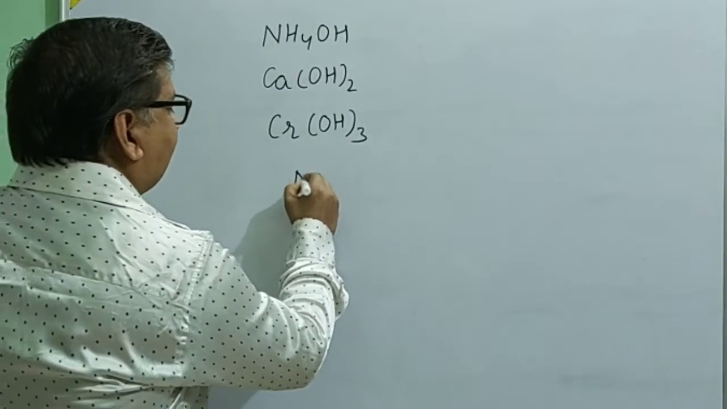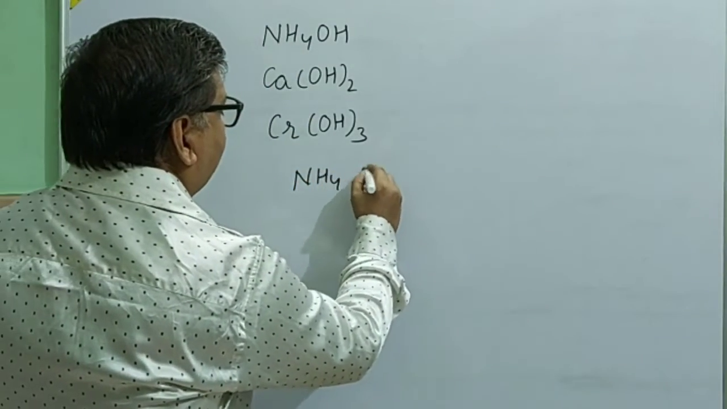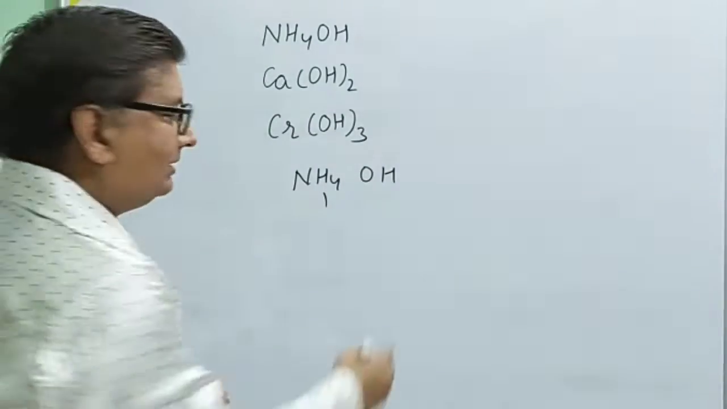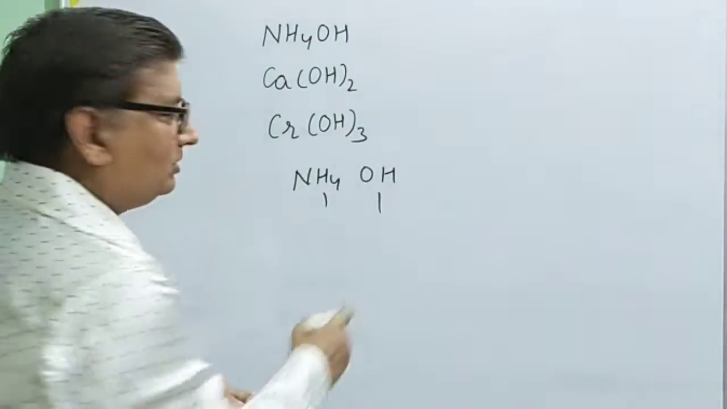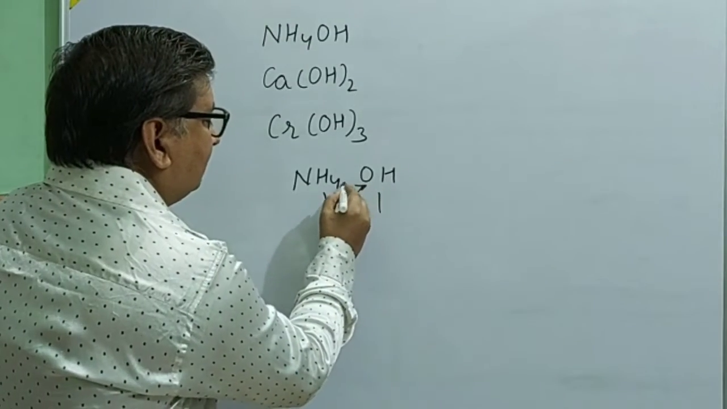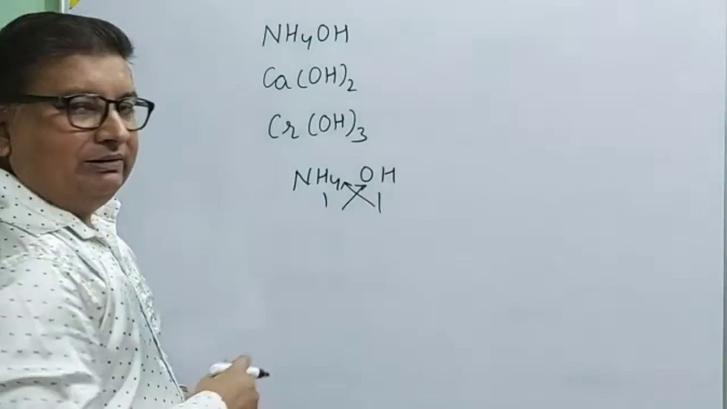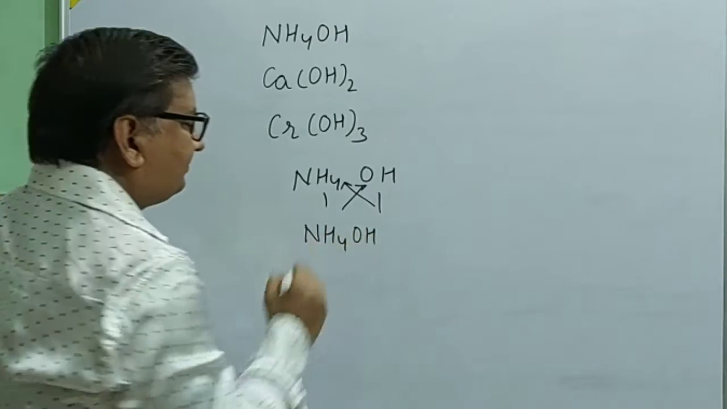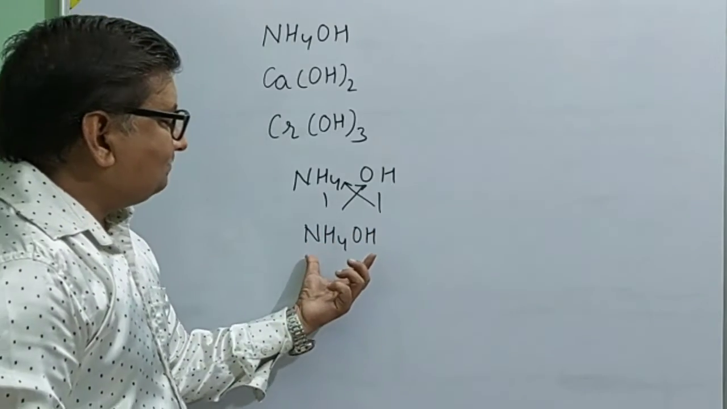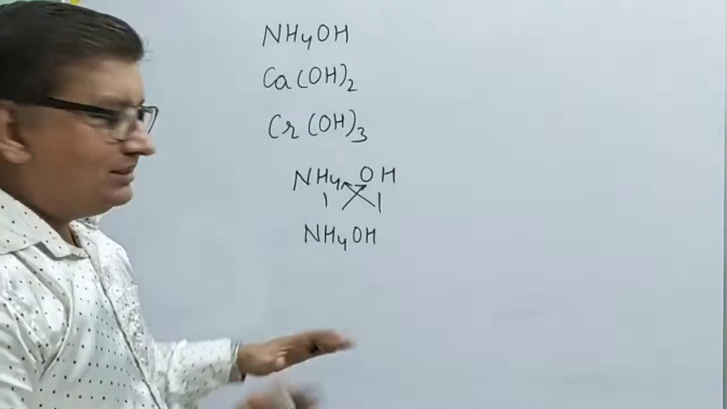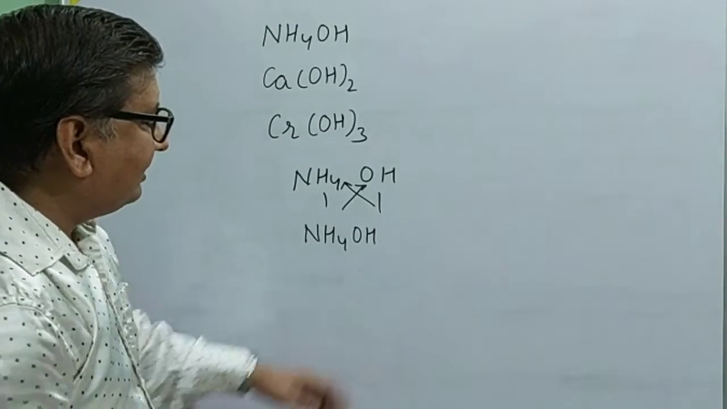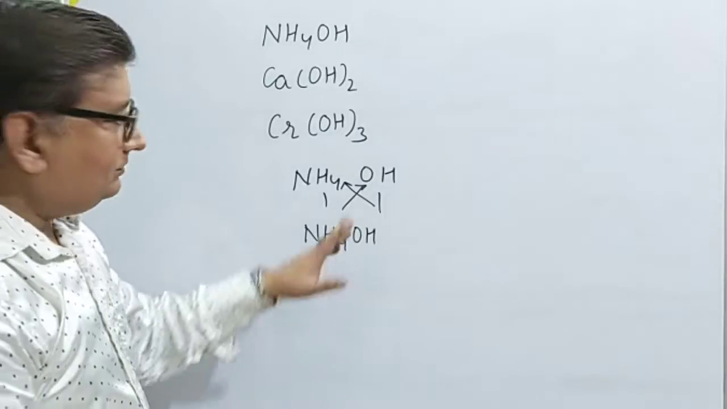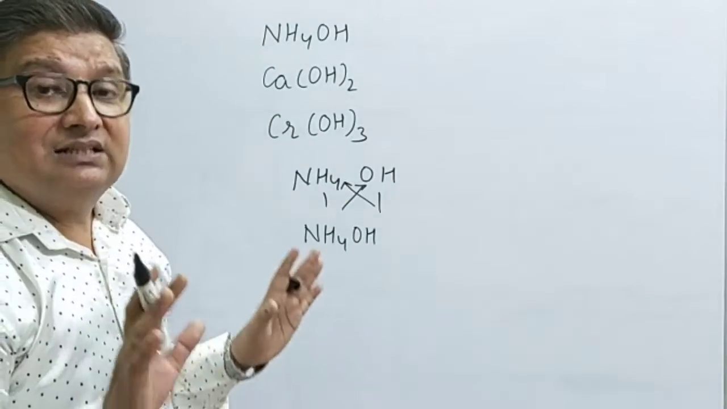Now you can see here, if I take the example of NH4OH, you should know that the valency of NH4 is 1 and the valency of OH is also 1. So as I told you, we simply exchange the valency. If I exchange the valency, then what do I get? I get NH4OH. It shows that NH4 and OH have valency 1, therefore we don't write any number here. This 4 belongs to hydrogen, which is a part of ammonium, so it should not be considered as valency.